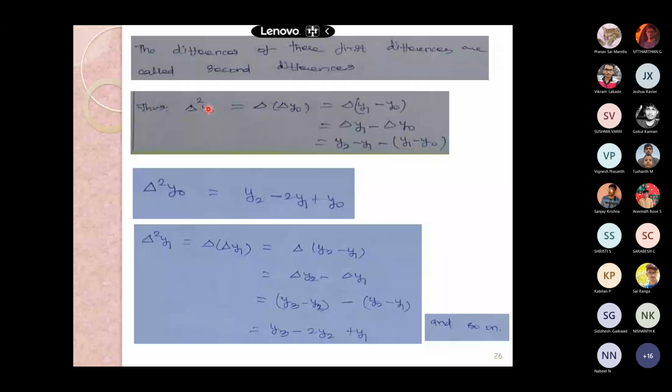So this is delta y1 minus delta y naught, that is y2 minus y1 minus of y1 minus y naught.